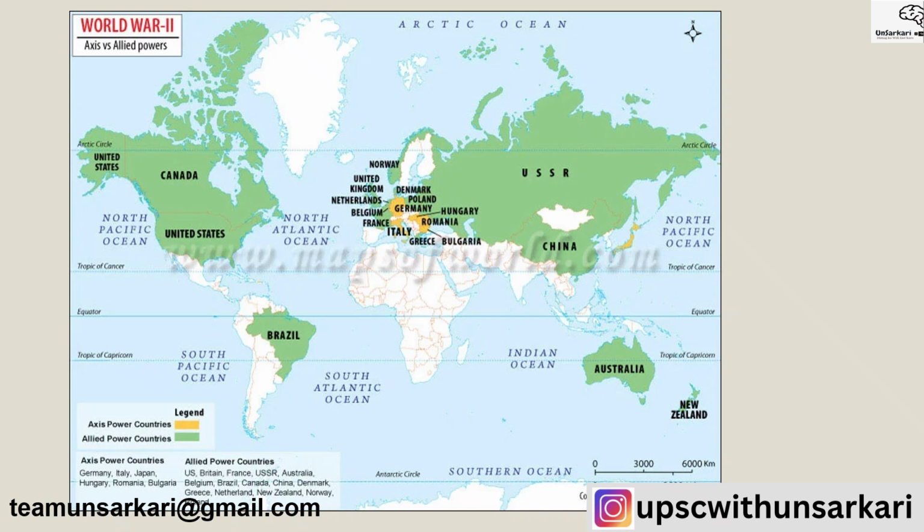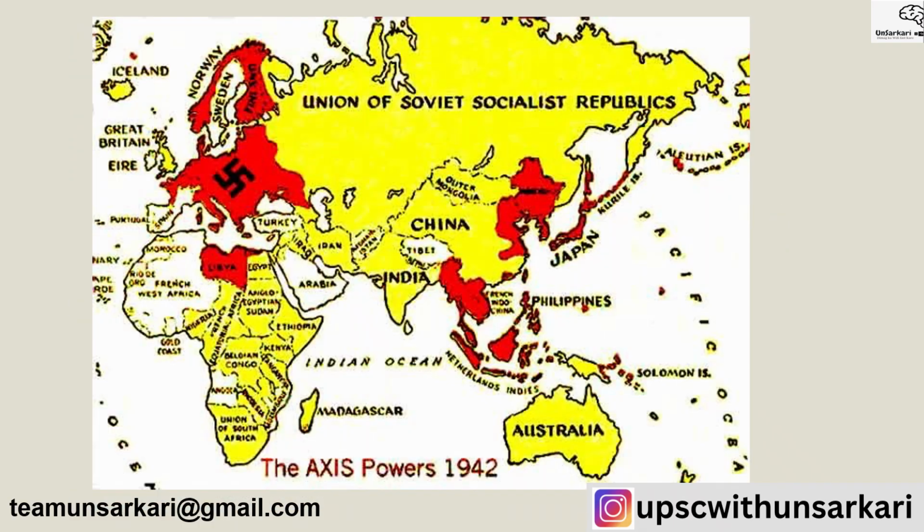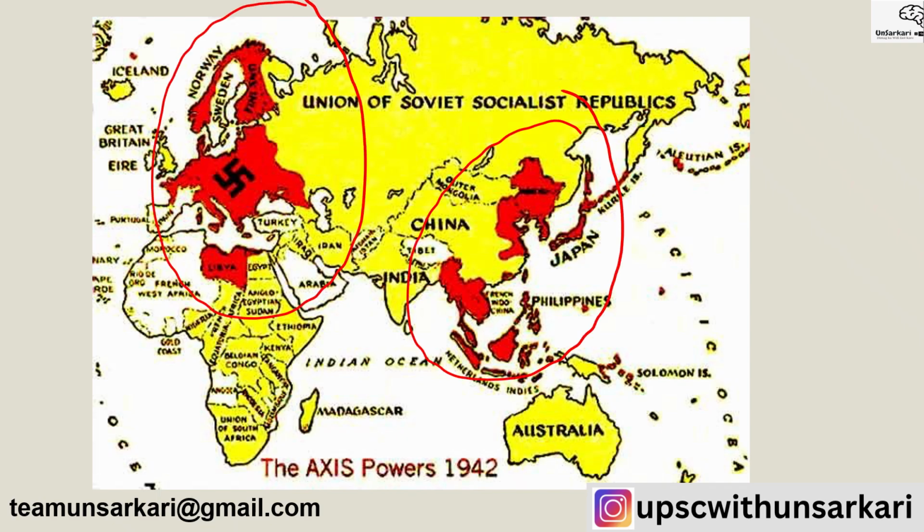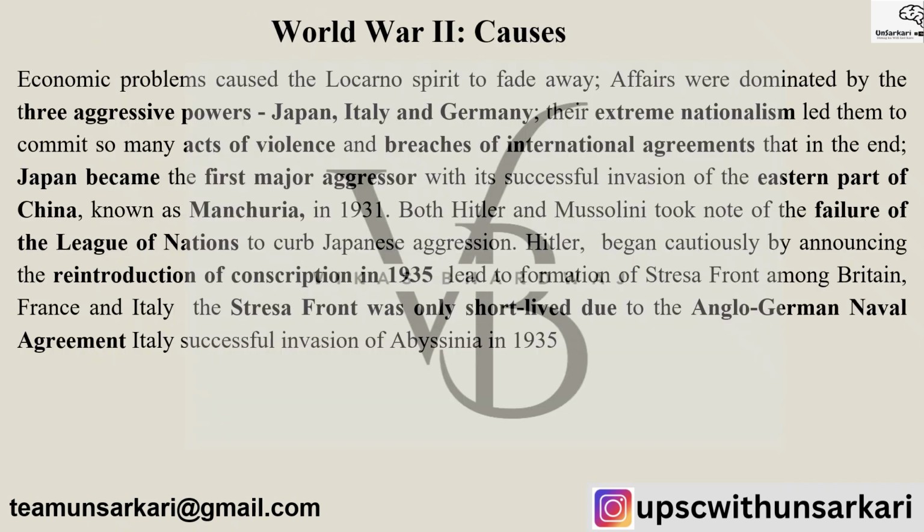What do you think about India at the same time? Think about Australia, think about Brazil and so forth. Do have a very quick and important look. Now the Union of Soviet Socialist Republics, you have to understand, is also playing a very important role. So that is how the Axis powers of 1942, you can see over here and you can see over here. Because the examination may be asking you later on the exact positions. If you have it in your mind, you can create a SWOT map also in the mains exam. Let's see the causes first.